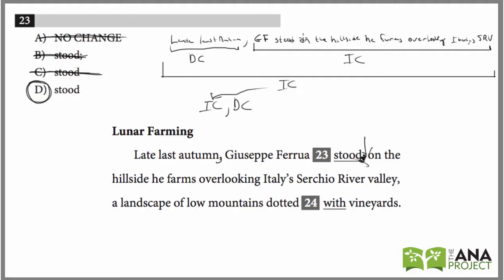Giuseppe Ferrua stood on the hillside he farms overlooking Italy's Serchio River Valley. All of this is one independent clause. Late last autumn, Giuseppe Ferrua stood on the hillside he farms overlooking Italy's Serchio River Valley. So that's the independent clause, comma, a landscape of low mountains dotted with vineyards, comma, dependent clause. So the correct answer is D.